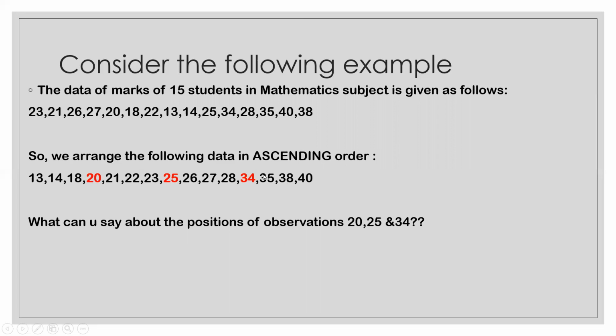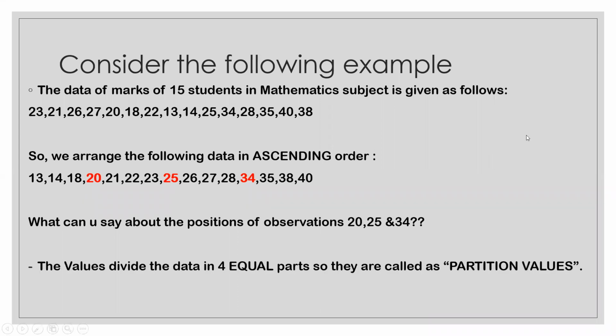And again, there are 3 numbers after 34. So can I say there are 4 equal parts in this particular data like this? These values are dividing the data into 4 equal parts. So hence, they are called as partition values, as they are dividing the data into 4 equal parts.